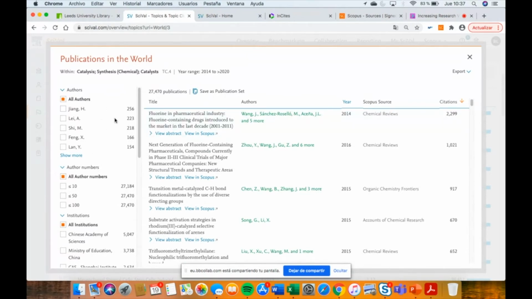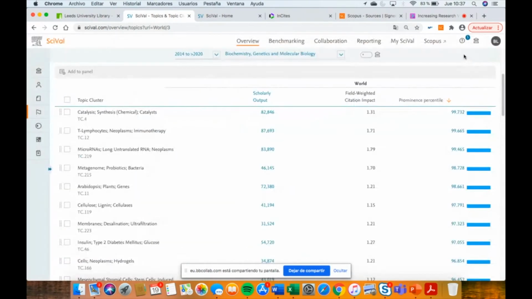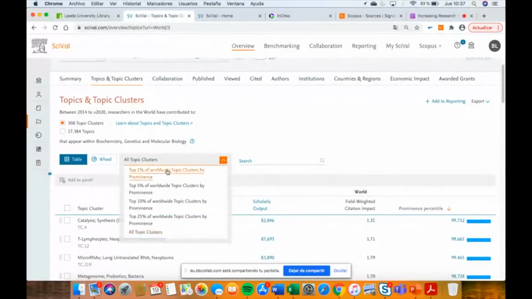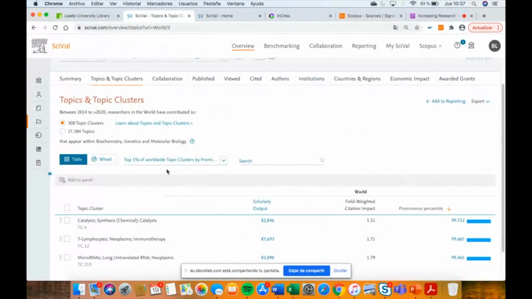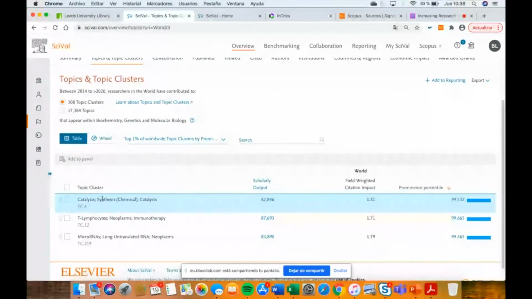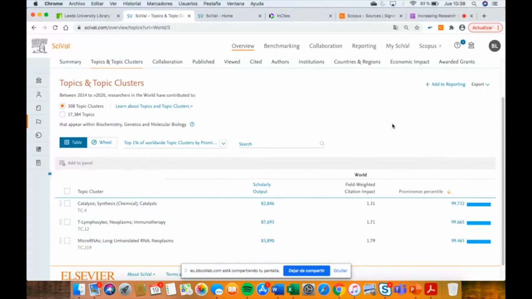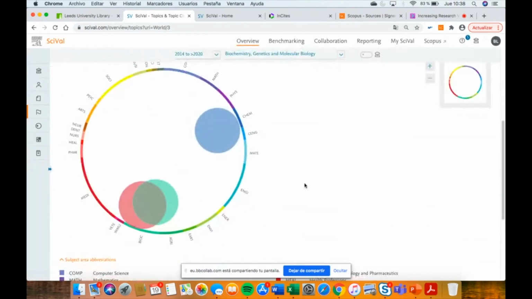You can explore the authors too, and analyze their impact. This is in general, but you can select, for example, top one. This is the best of the best, the top one of the worldwide topics. These three under biochemistry are the ones receiving the most attention, receiving citations in this particular area.